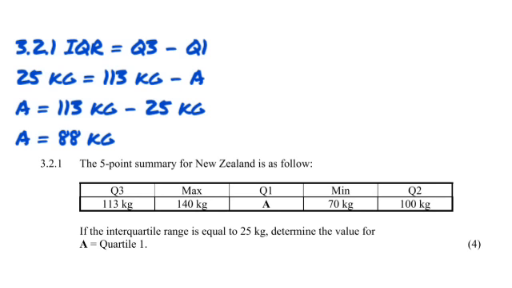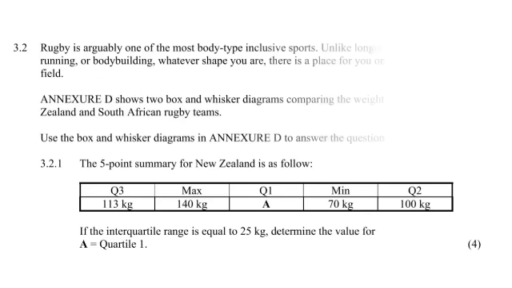So we know that IQR or interquartile range formula is interquartile range is equals to Q3 minus Q1. We have been given the interquartile range at 25 kg. We know that Q3 is 113 kg. They gave it to us in the box. Then we minus Q1. Q1 is just been given as A. So basically we are solving for A. We take 25 kg to the other side, it becomes minus 25 kg, and it gives us A at 88 kg.